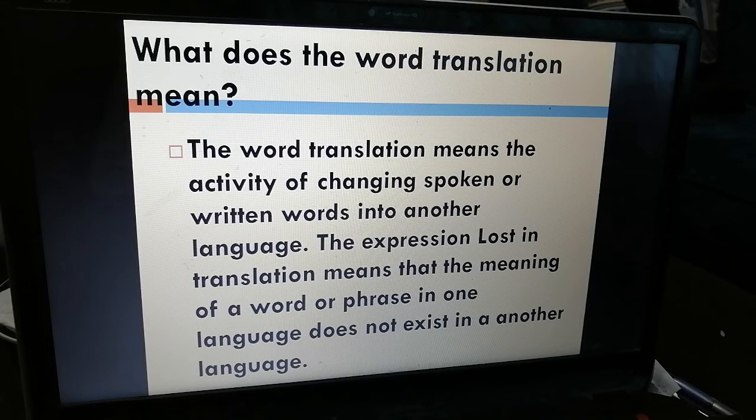Again, what do you mean by lost in translation? The expression lost in translation means that the meaning of a word or phrase in one language does not exist in another language. So that's why we sometimes write it as we said, mansaf, or for example al-wadu, okay? Deal? Now, let's move to the